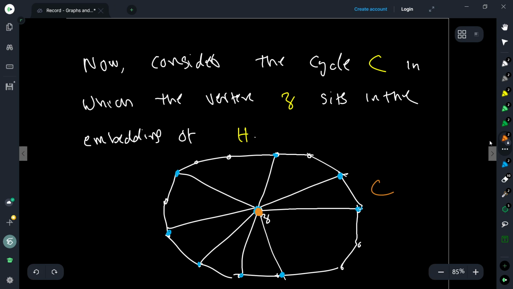So now what we want to look at is, Z is the vertex that we obtain by contracting X and Y, which means that the neighbors of Z are precisely the neighbors of X and the neighbors of Y together. That is what the contraction means.